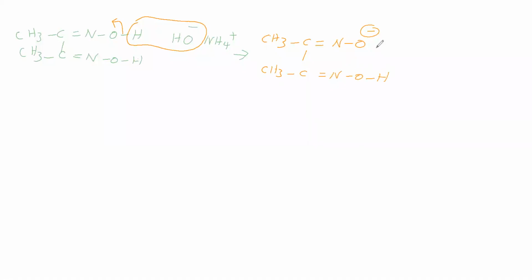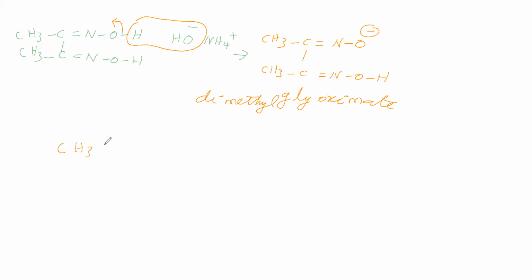This is an anion. What is the name? It is called glyoximate. In this, two methyl groups are there. Therefore, we will say dimethyl glyoximate.